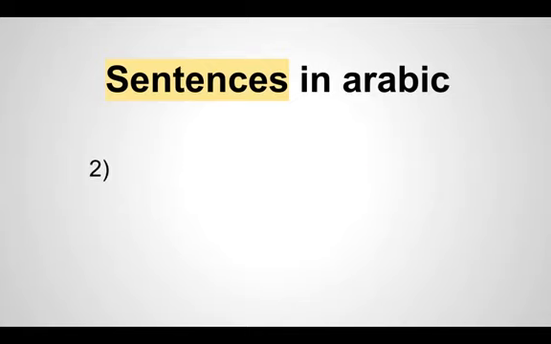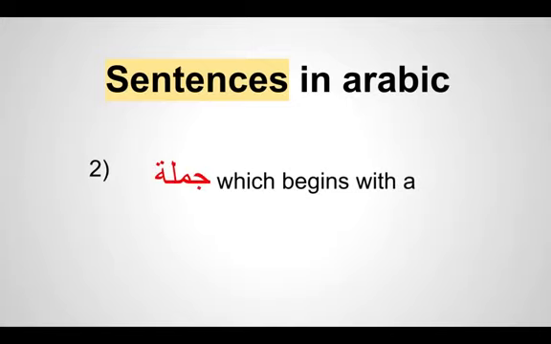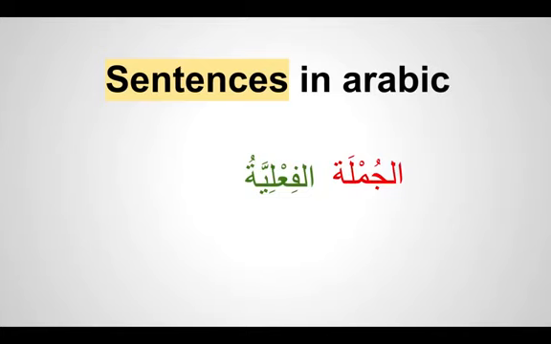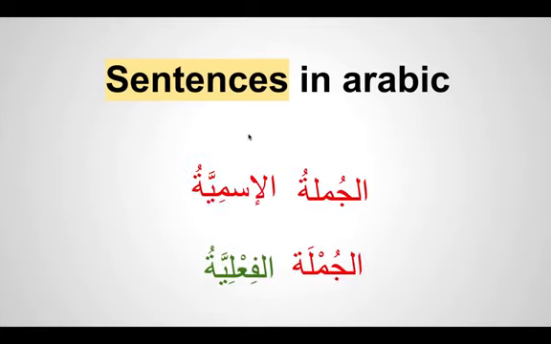The second is a Jumla which begins with a fi'l, which means verb. This Jumla is called Al-Jumlatul Fi'liyatu. So there are two types of sentences: Jumlatul Ismiyah and Jumlatul Fi'liyah.